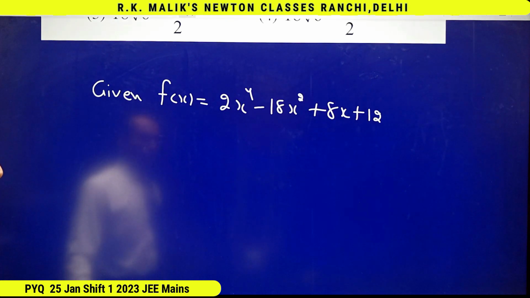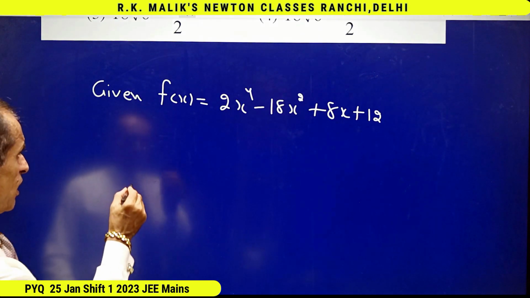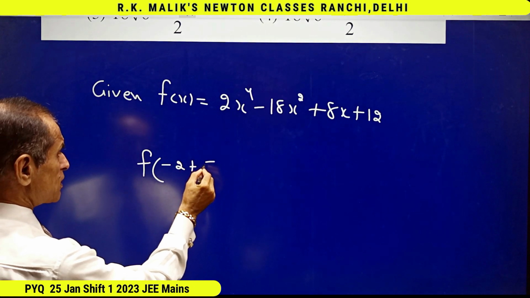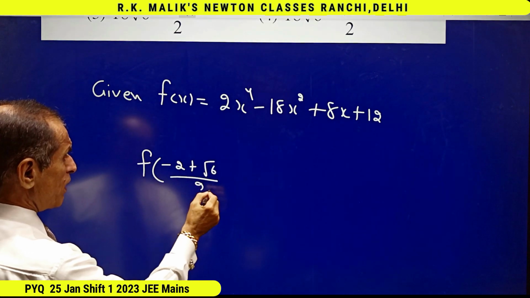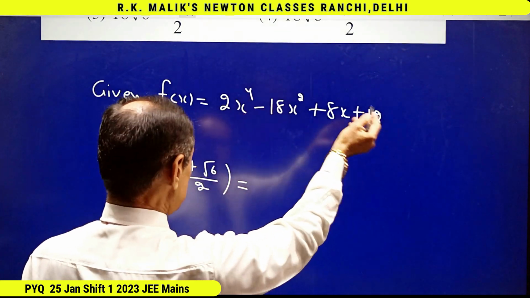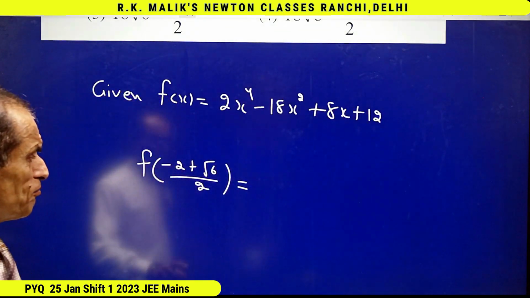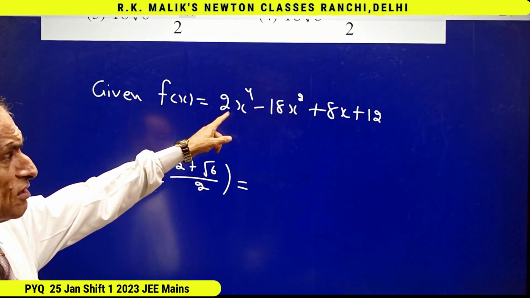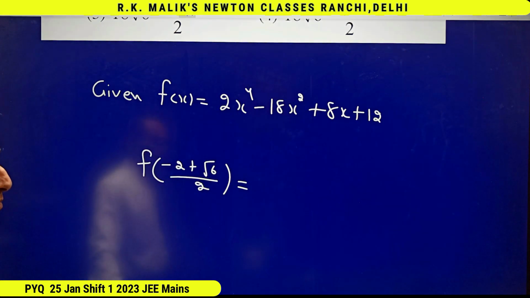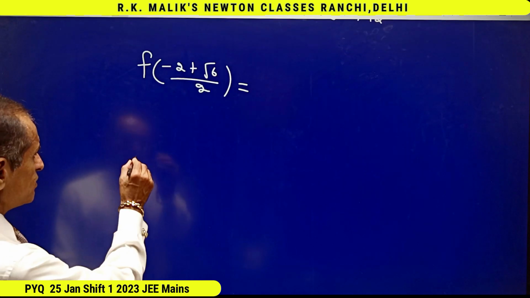And now the next difficulty arises: if I have to find the value of f of (-2 plus root 6) by 2, then I will have to put this value of x in this whole expression, but putting this value of x in this and calculating is a lengthy procedure. Then how to proceed?